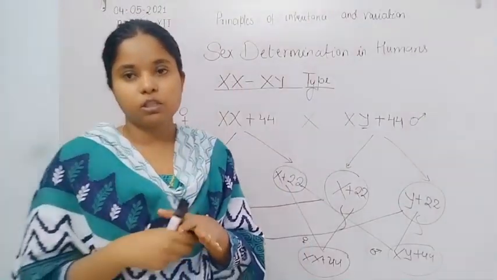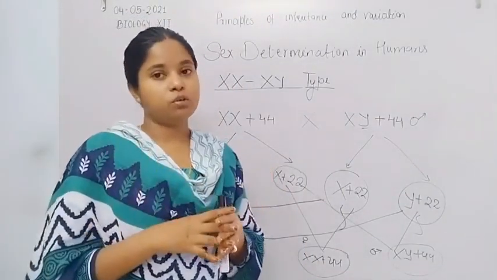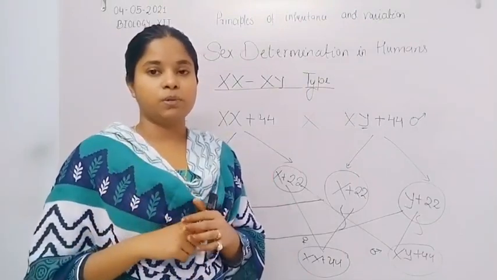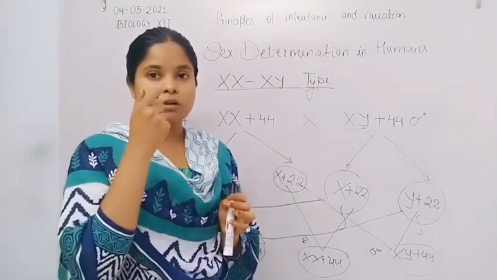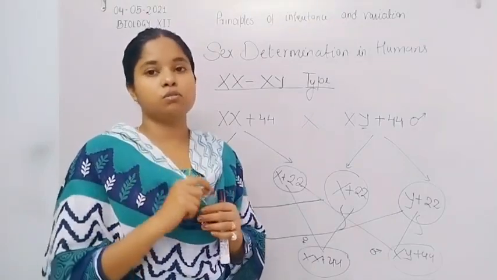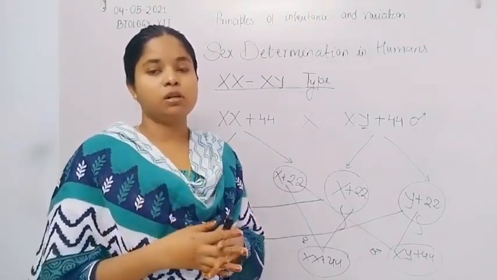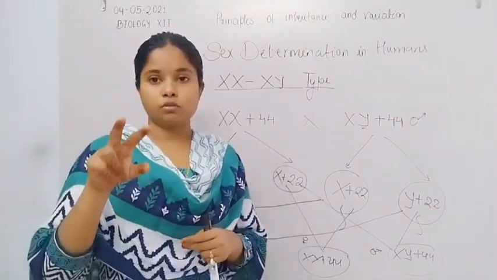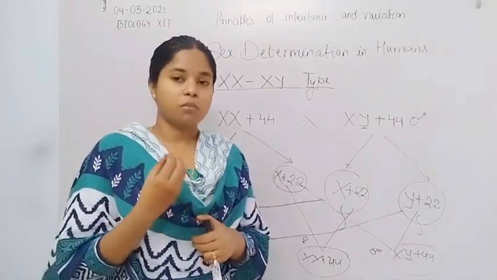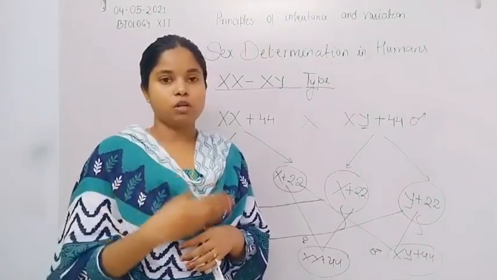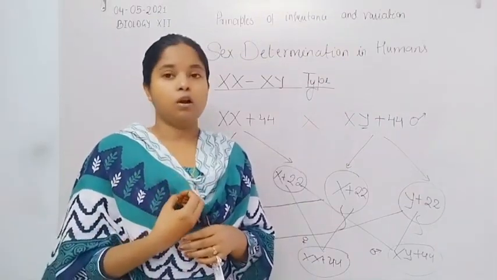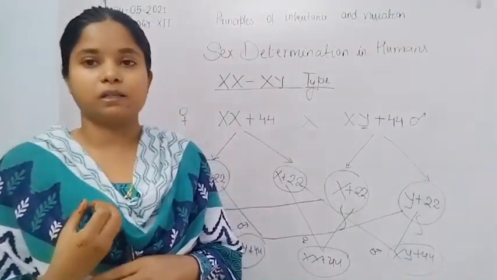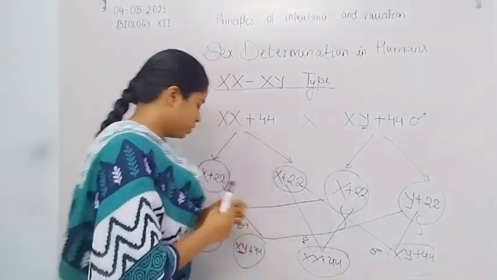In Klinefelter syndrome, 47 chromosomes are present, in which 2 X chromosomes appear with a Y chromosome. Because of the 2 X chromosomes, one X chromosome becomes more functional and develops the female reproductive system. So that individual shows the characteristics of both male, because Y is present, and female, because X has the genes for the characteristics of the female reproductive system also.